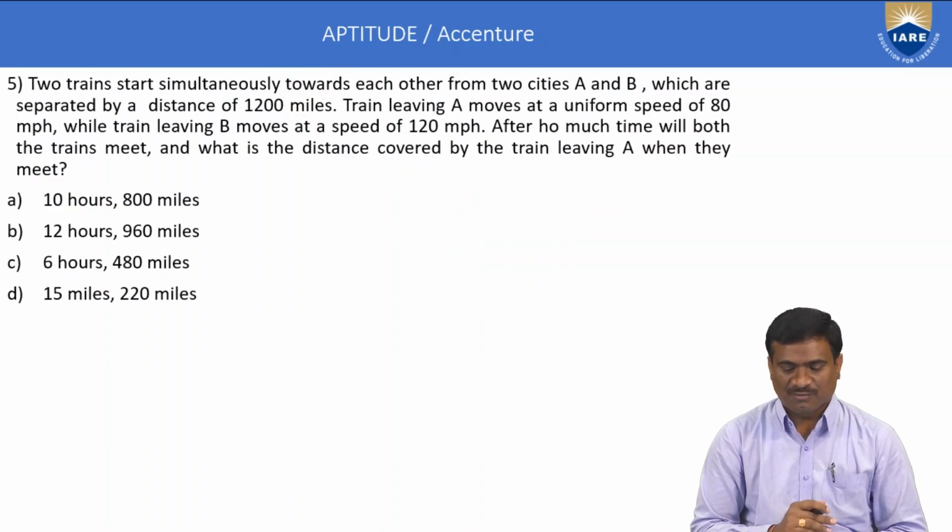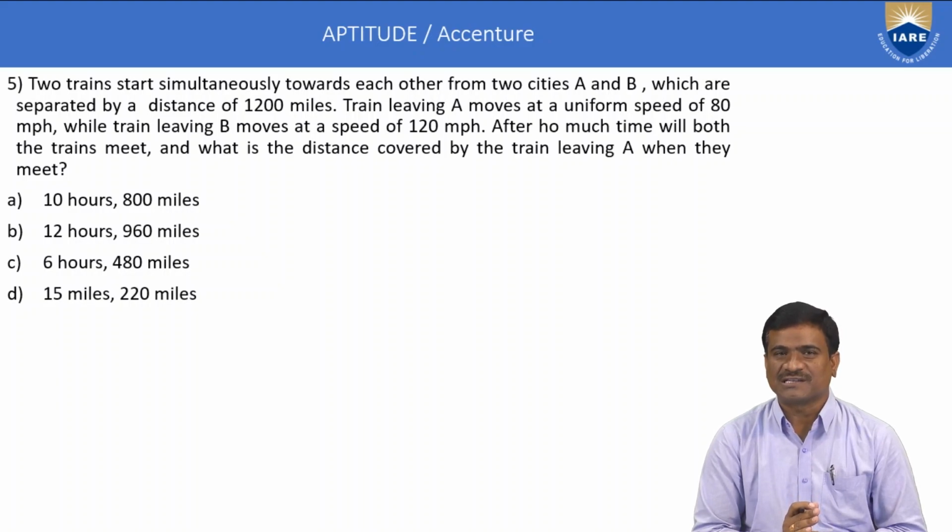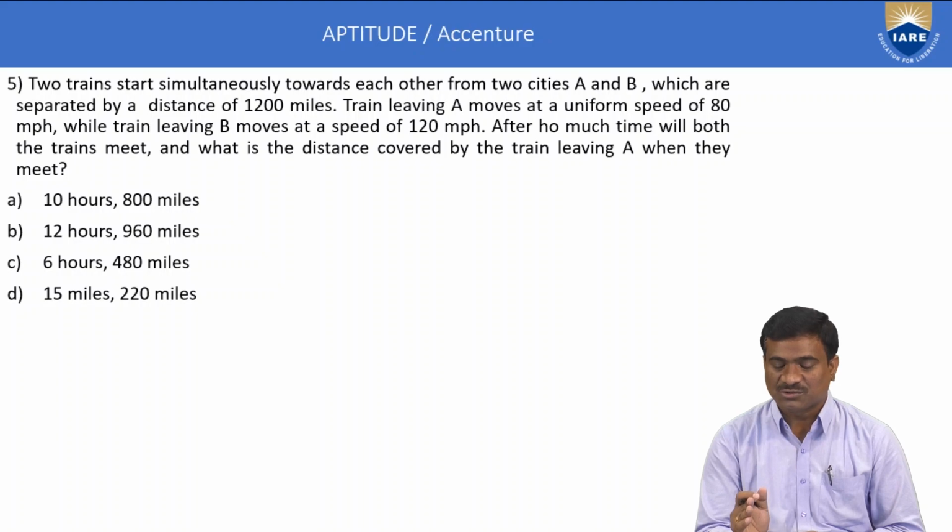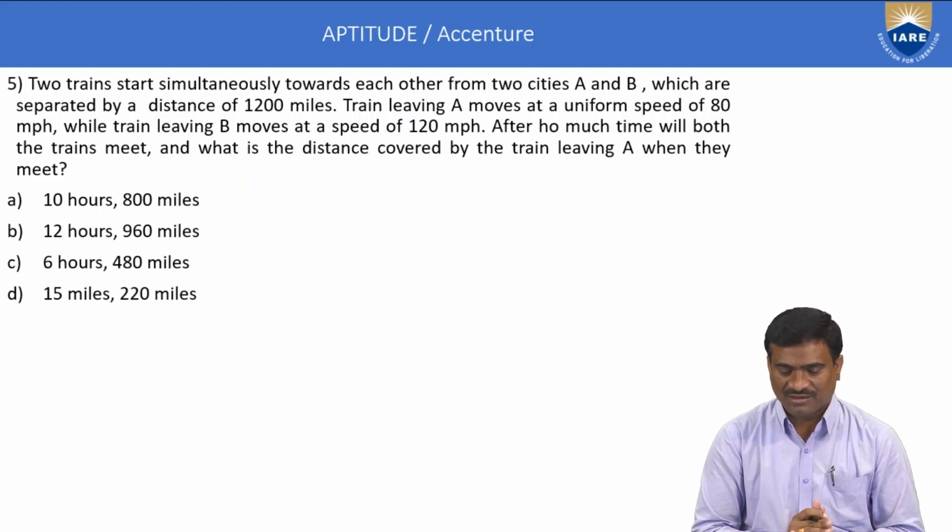Next, example number 5, which belongs to time, distance and speed application. Two trains start simultaneously towards each other from two cities A and B, which are separated by a distance of 1200 miles.